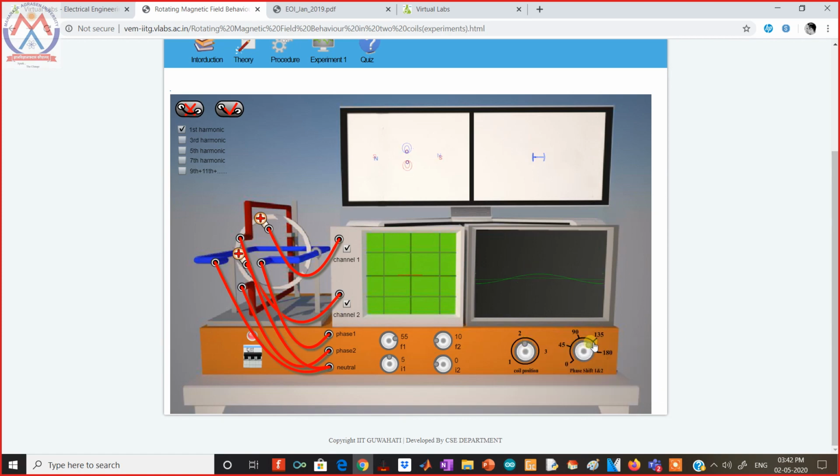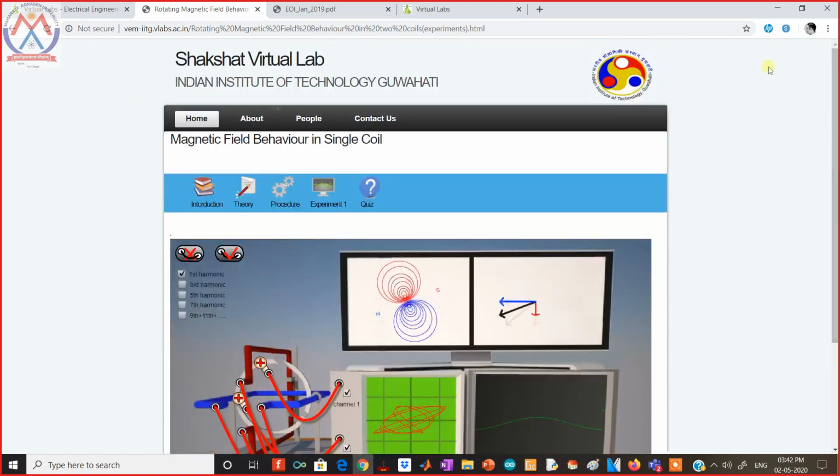I can change the phase of the coils. If I change the current, the magnetic field generated will be more. We can see the vector diagram. I have to just increase the frequency and current of the second coil. So the vector diagram as well as the magnetic field generated in the coil can be seen. So this is the simulation of the electrical machine lab.